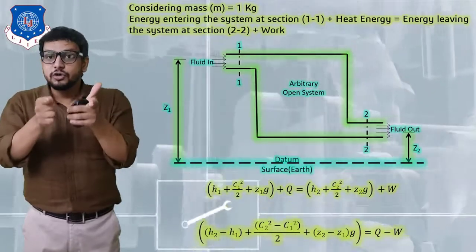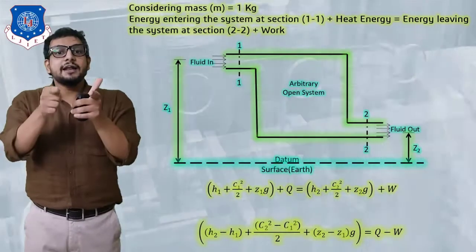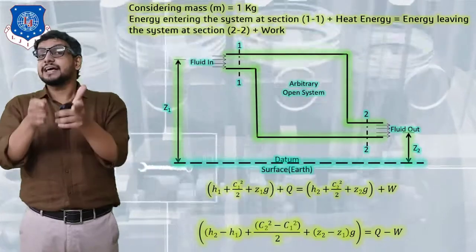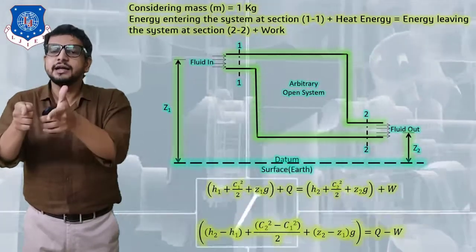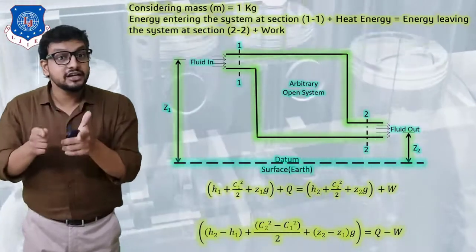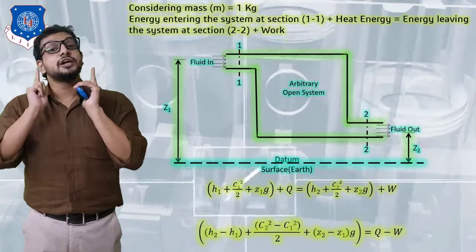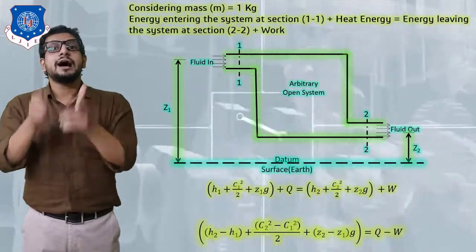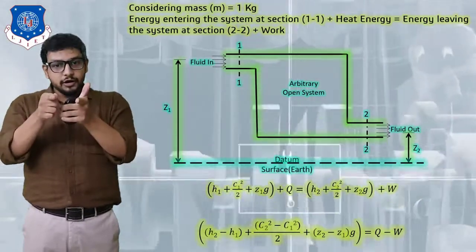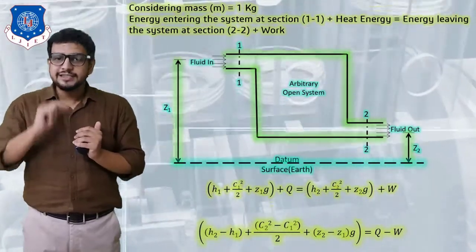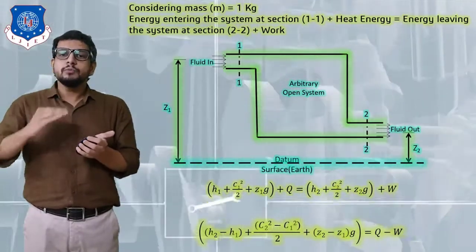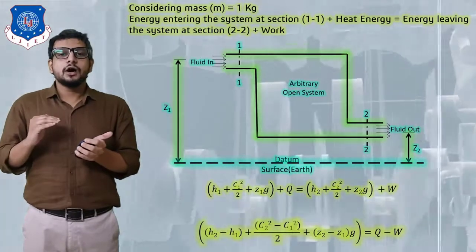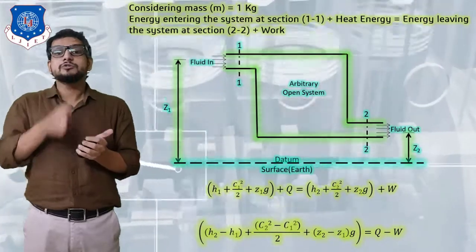According to the first law, the statement becomes: energy entering the system at section 1 plus heat energy is equal to energy leaving the system at section 2 plus work output. I have converted this into the form of an equation, as you can see on your screen: H1 plus C1 square by 2 plus Z1G. Why have I written C1 square by 2?